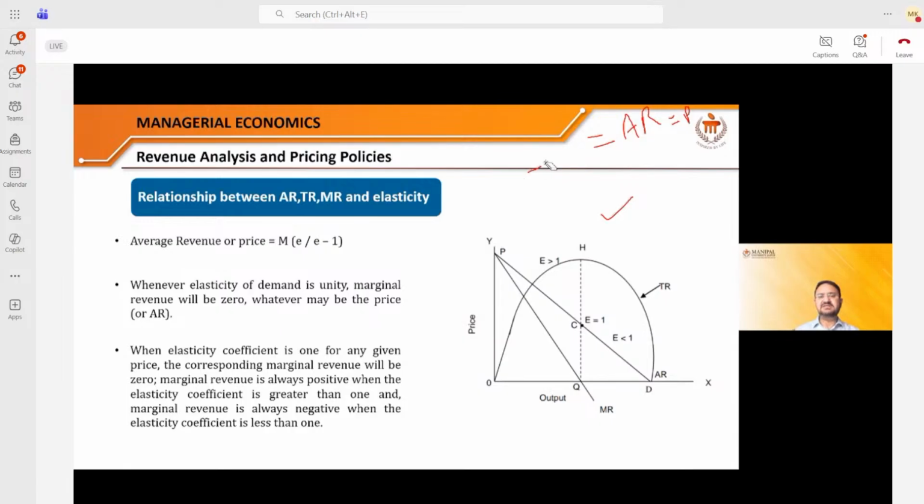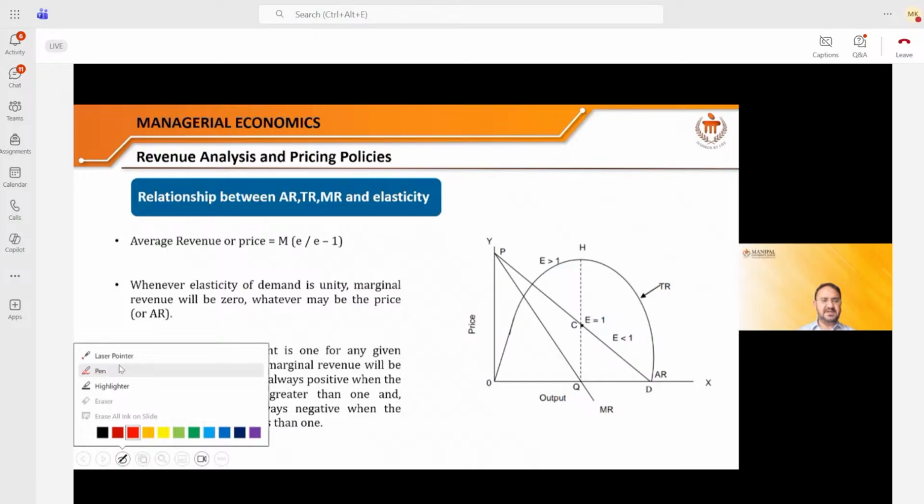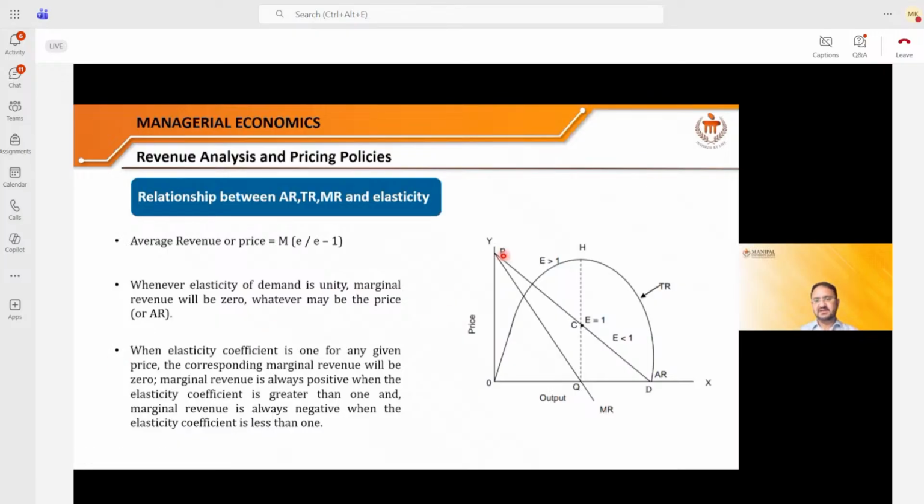Second, we need to understand the interplay between all these things. Now we will understand with the help of the diagram. You just see this diagram. What do you see in this diagram? This is the downward sloping curve. Which is the downward sloping curve? This one, see my pointer. This is the average revenue curve. Where is the center point? Here is the center point.